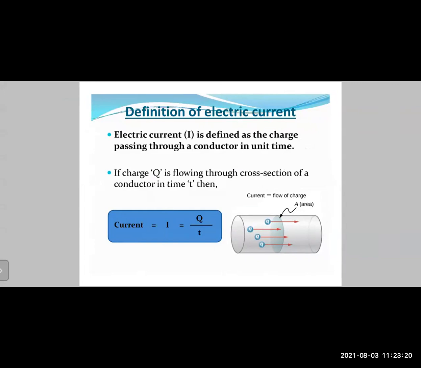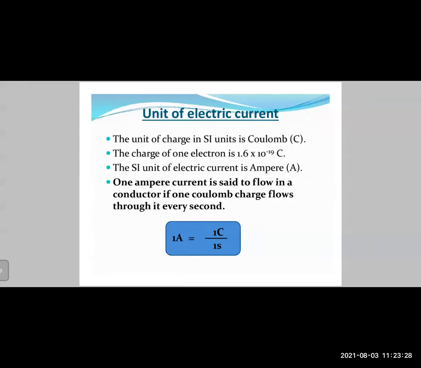Okay, this is a very important concept. If you have a charge Q flowing through a cross section of a conductor in time T, then we can say I is equal to Q upon T. Then we also defined the unit of current, that was ampere. The unit of charge in SI units is Coulomb, given by capital C.